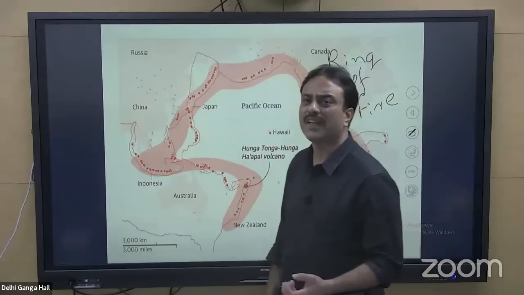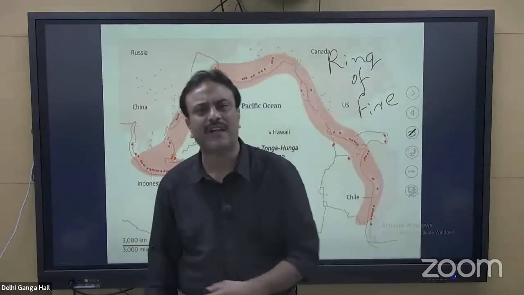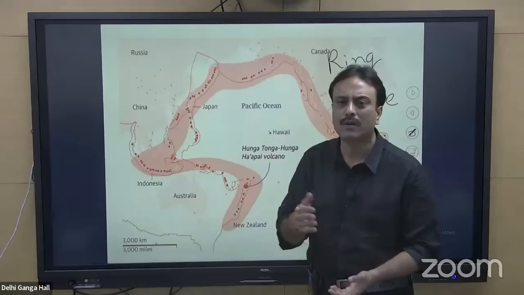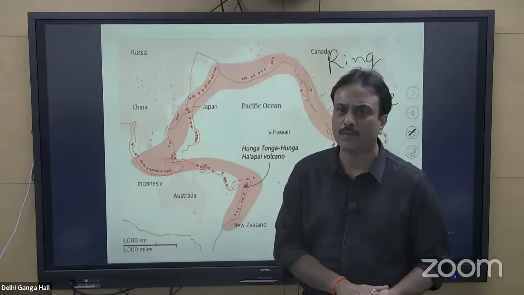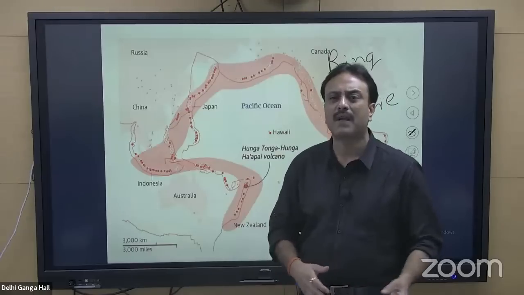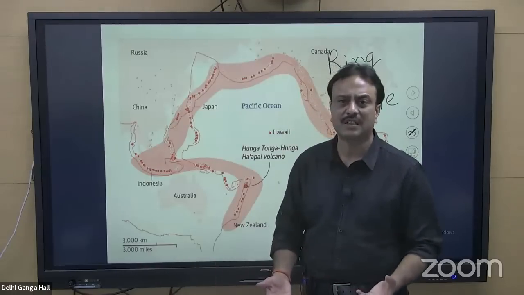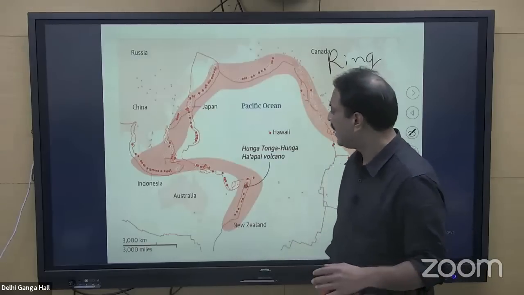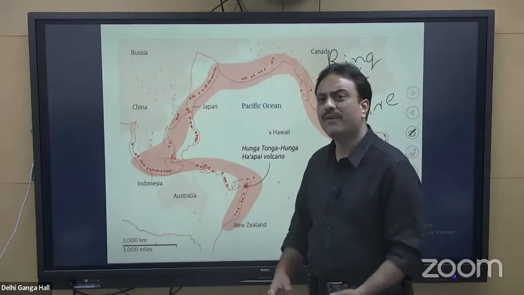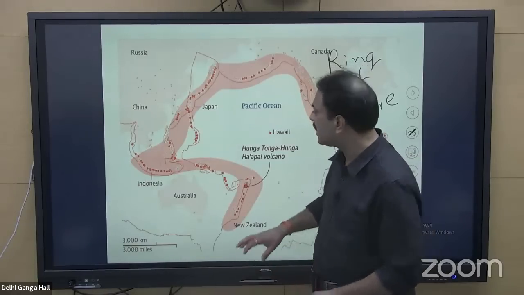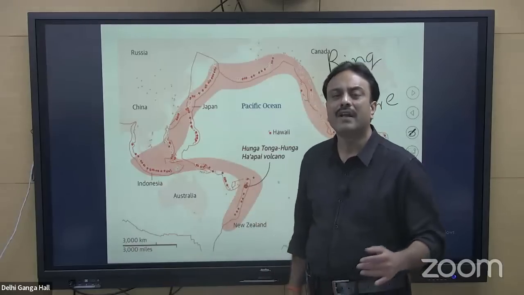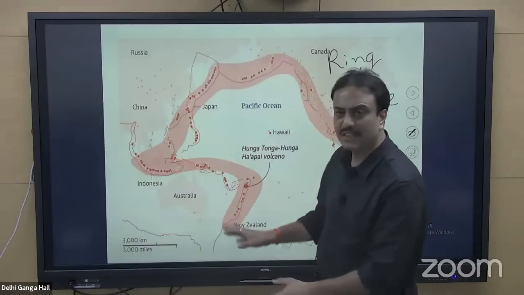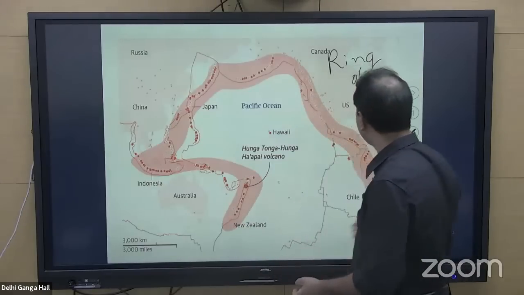However, such a massive volcanic eruption cannot take place very often. It cannot take place every now and then. For that, a huge amount of magma, heat energy, and stress needs to be accumulated, which cannot accumulate within a time period of 6 months or 1 year. That normally takes a larger period of time, and so we cannot say that we will witness another such massive volcanic eruption in the same region in the coming years. However, the probability cannot be ignored completely. This is the Pacific Ring of Fire.